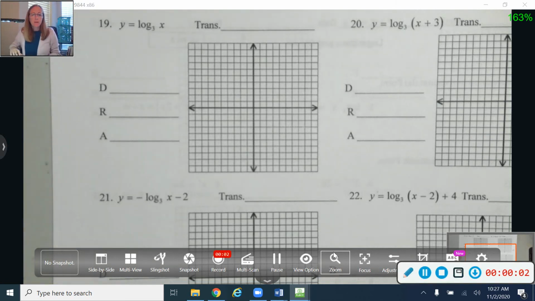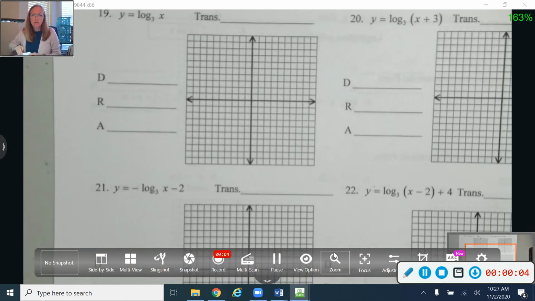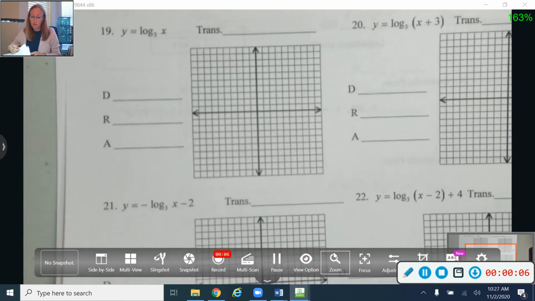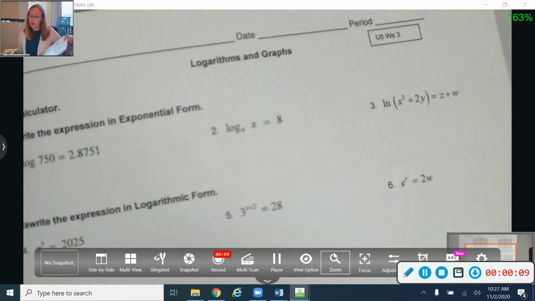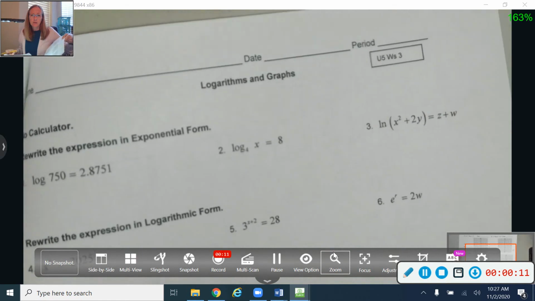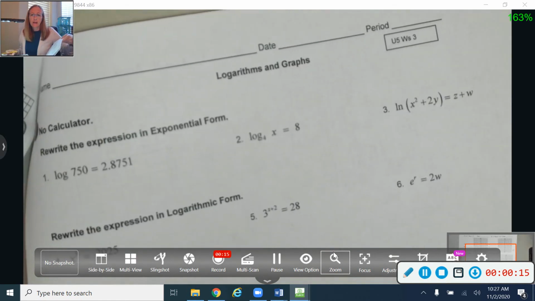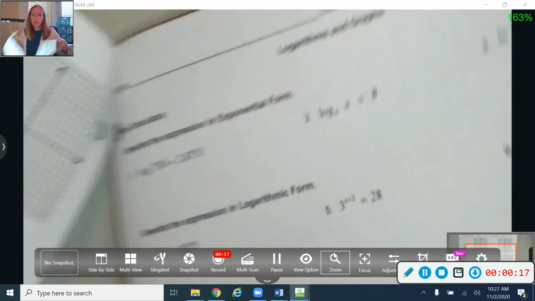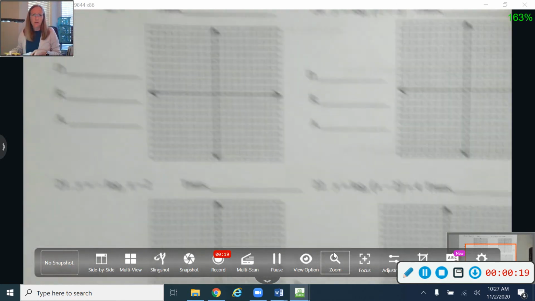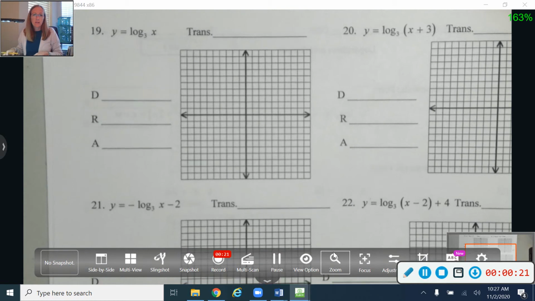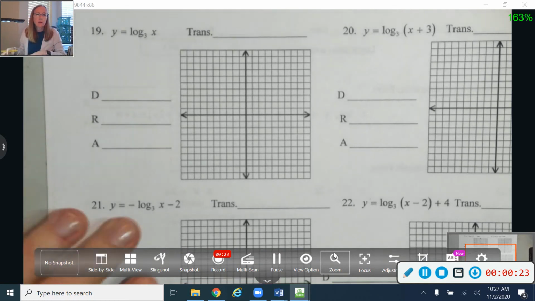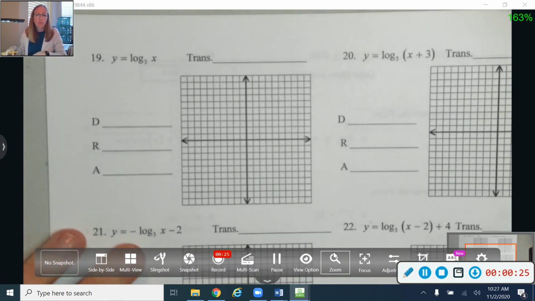Morning, pre-cal. All right, today we're going to talk about some logarithm graphs. So if you will get out your Unit 5 packet and go find worksheet number 3. This is the one that we were working on Monday. Find that worksheet right there, and we are going to work numbers 19 through 22 together. So back here on the back with the logarithm graphs.